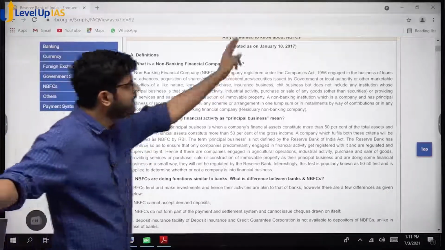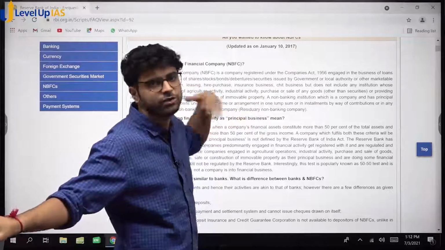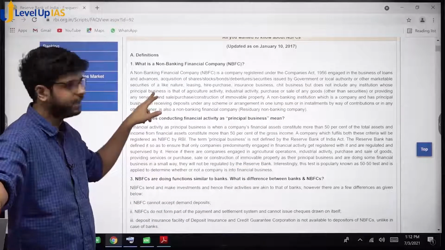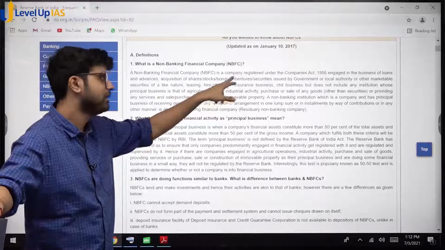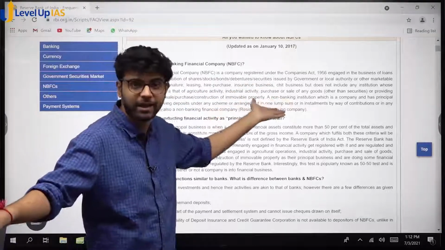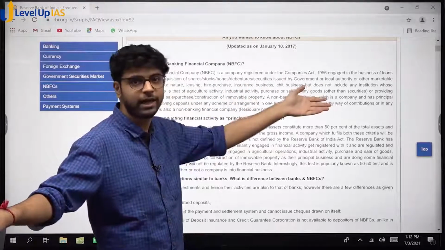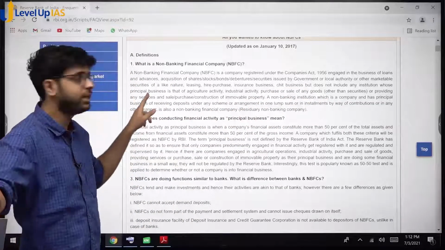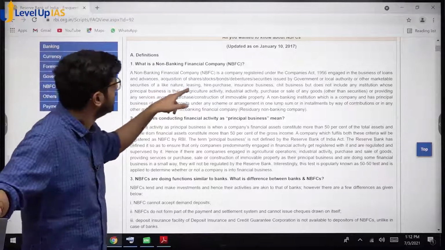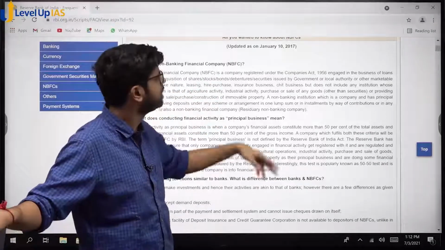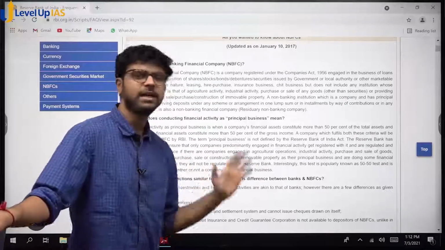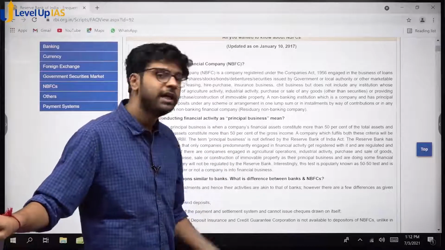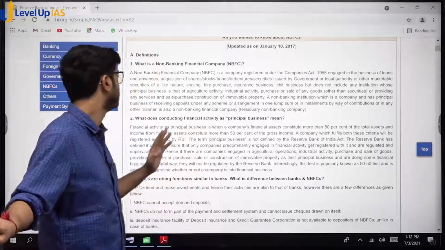This act was repealed and this act was changed to 2013. Engaged in the business of loans and advances. Yes. Acquisition of shares, stocks, bonds, debentures issued by government, that every bank does. Remember, lending it to the government. Issued by government or local authority or other marketable securities of a like nature. Leasing, hire purchase, insurance, chit business, any nature where money is involved and you are not a bank, it's called a non-banking financial company.